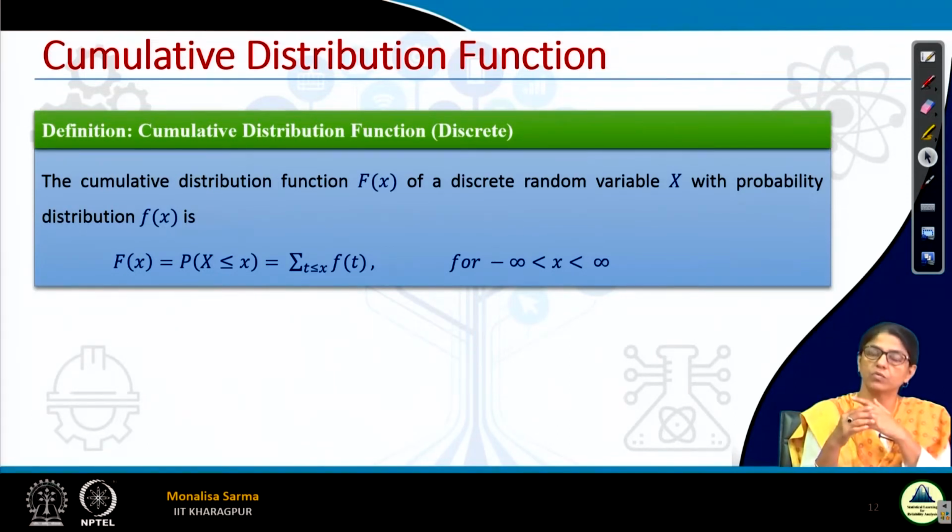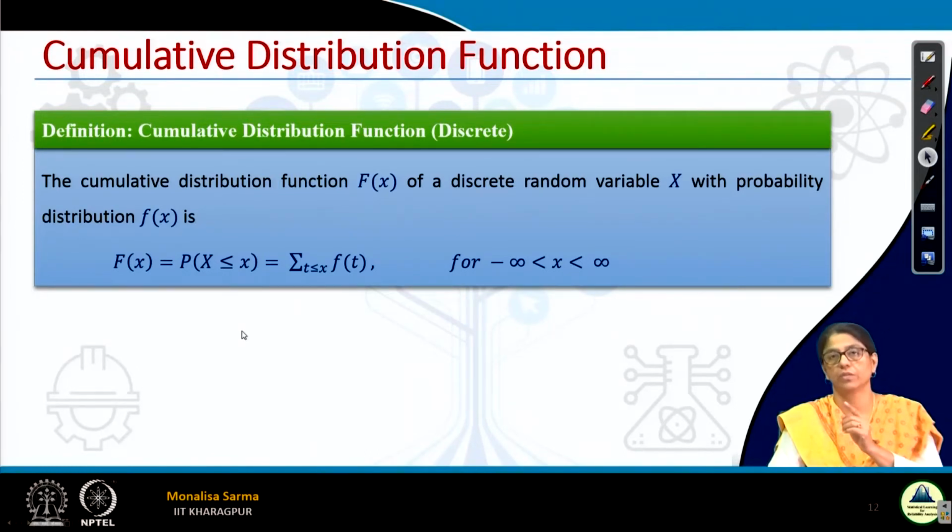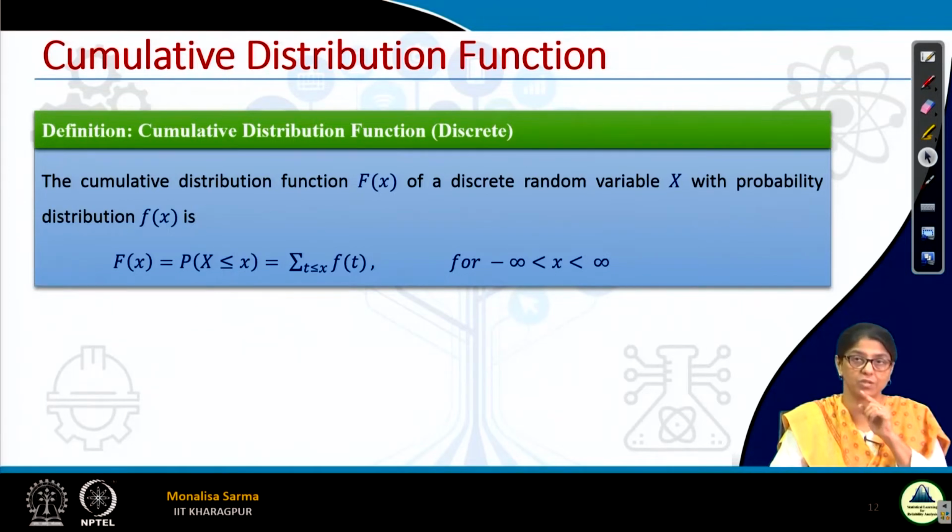Now, if my question is what is the probability of getting at most 1 tail? At most 1 tail means there may be 0 tail as well, 0 and 1. So, I have to find the probability of occurrence of 0 plus the probability of occurrence of 1, and that will give me at most 1. That is the cumulative distribution function. We have seen cumulative frequency distribution, remember? That is the same concept.